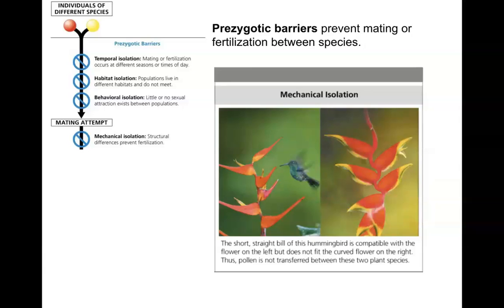Okay, mating does happen. Let's say mating is attempted, but then we have a barrier that occurs after. Usually we're going to find these in plants. Okay, so mechanical isolation is the first one. In mechanical isolation, this has to do with structural differences. Maybe there was a mating attempt. We had two organisms that were sexually attracted to each other and they tried to mate, but there is no mechanics working for them. They don't have the reproductive organs available to mate.